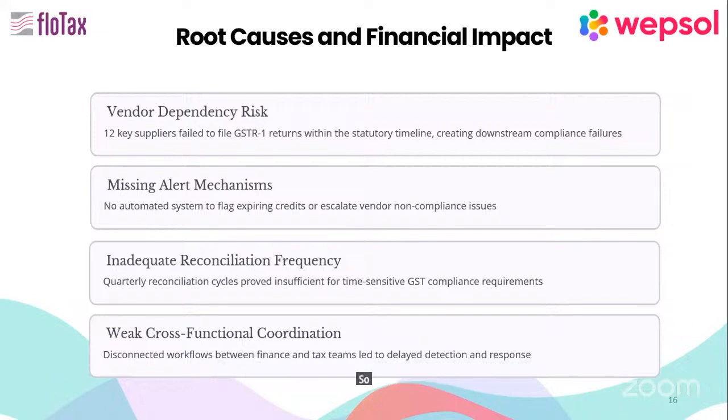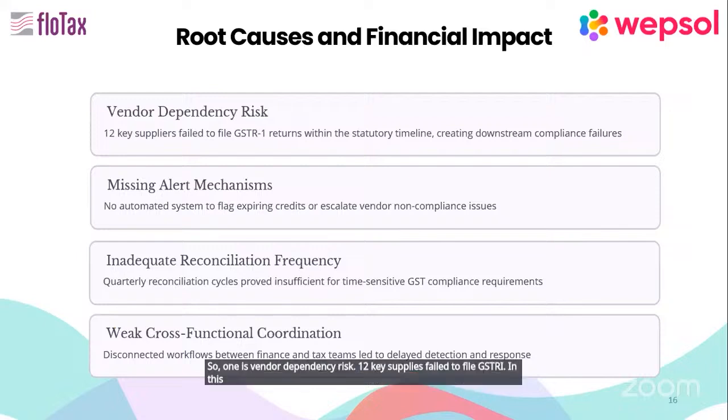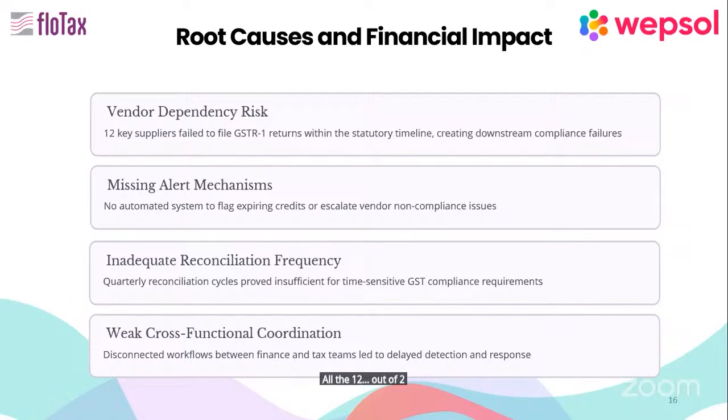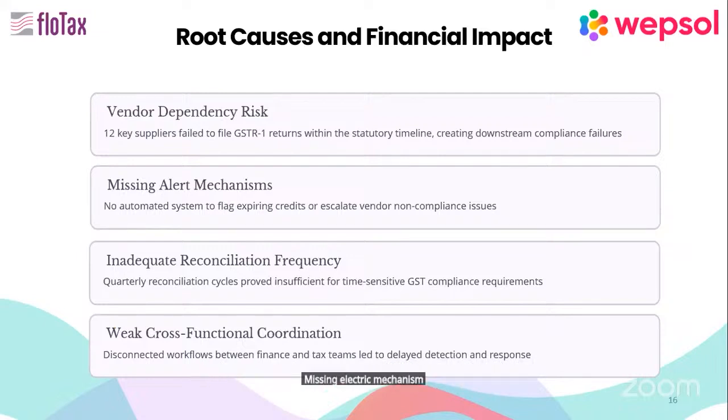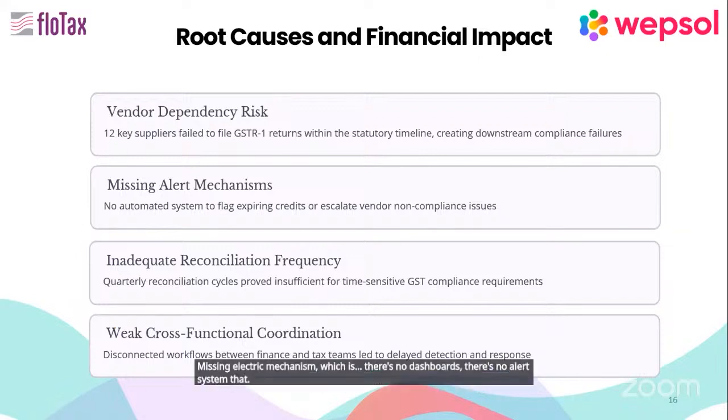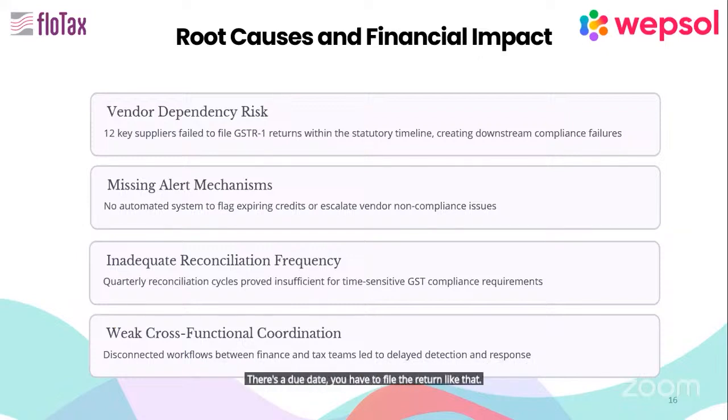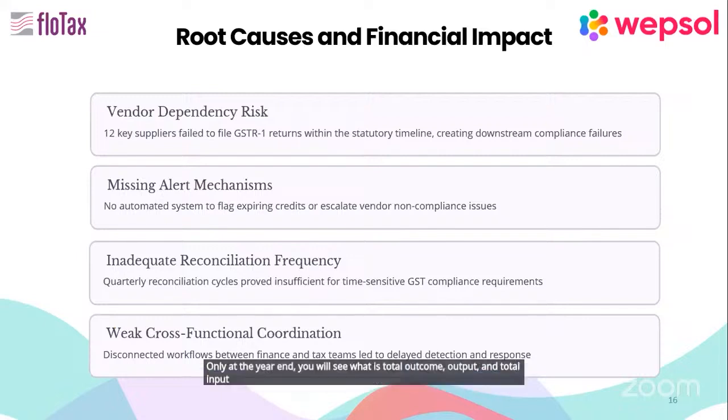So one is vendor dependency risk. Twelve key suppliers failed to file GSTR-1. In this company, there are top suppliers, and 12 out of 22 or 23 of them failed to file their GSTR-1 within the statutory timeline, creating downstream compliance failures. Next, a missing alert mechanism: there are no dashboards, no alert system saying there is a due date and you have to file the return. And inadequate reconciliation frequency: there is no monthly or quarterly reconciliation. Only at year end do we see what the total output and total input are, match them, and try to file the accounts. Later on, we come across these problems.